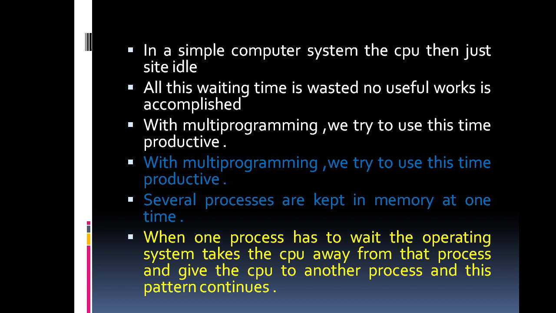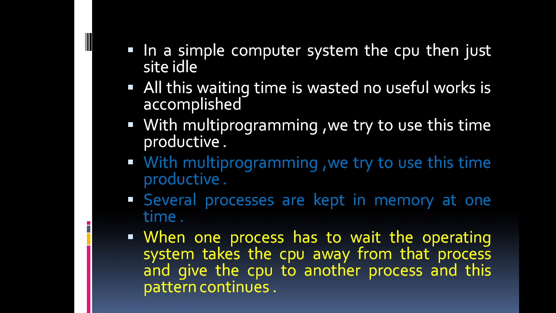In a single-process system, the CPU would just sit idle. This is the main drawback of the single-process system: whenever the process is waiting or completed, the system sits in an idle position.